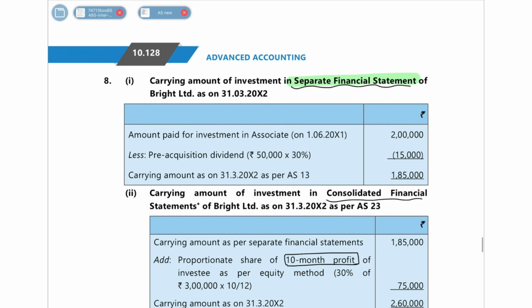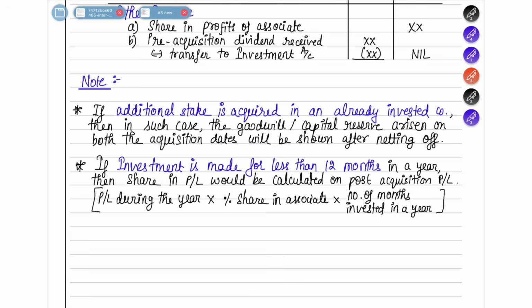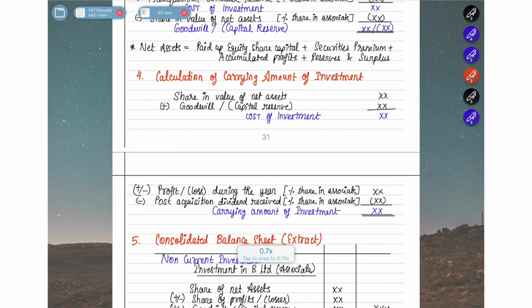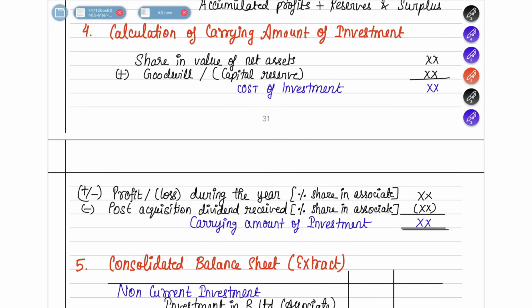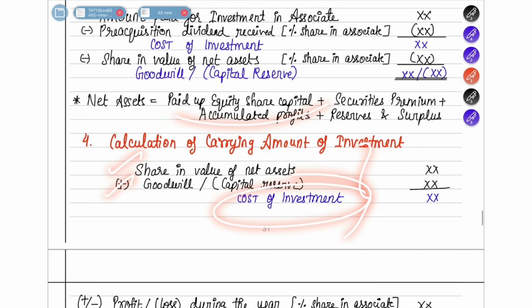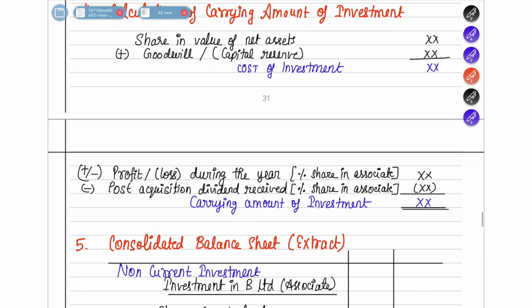In a separate financial statement on 31st March 2002, what will be our carrying amount? How do you find out carrying amount? What did I tell you? What was the format of finding out carrying value? It is nothing but share in value of net assets plus goodwill, which gives you the cost of investment. But before this step, make sure to find out the goodwill or capital reserve first. After that, you have to add or subtract the profit or loss earned during the year, minus any post acquisition dividend. You will find out your carrying amount of investment.